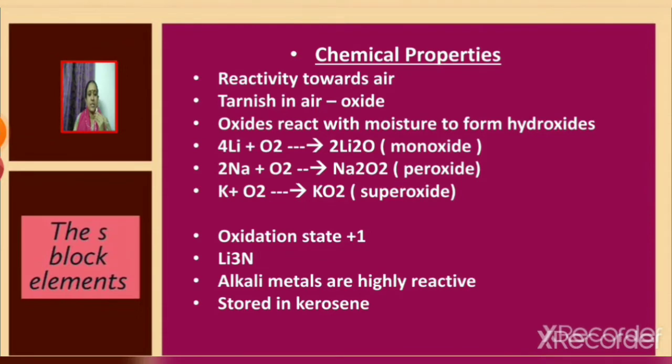Let us now discuss the chemical properties of alkali metals. First one, reactivity towards air. Alkali metals get tarnished in air. It is due to the formation of oxide. Oxides react with moisture to form hydroxides.